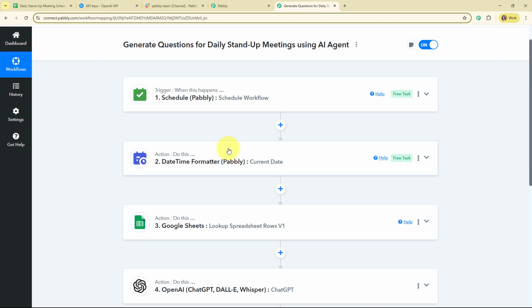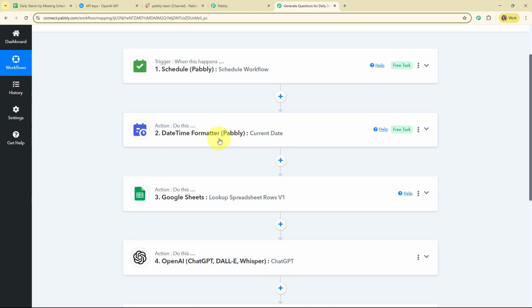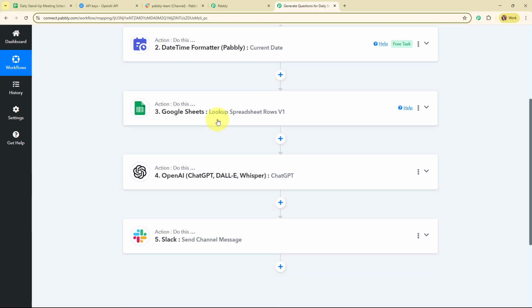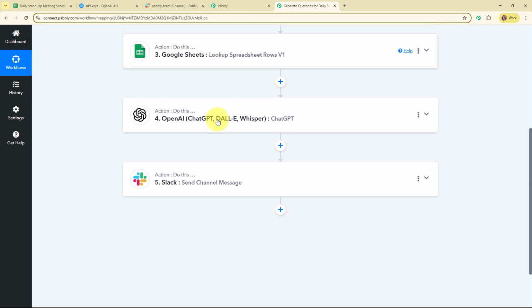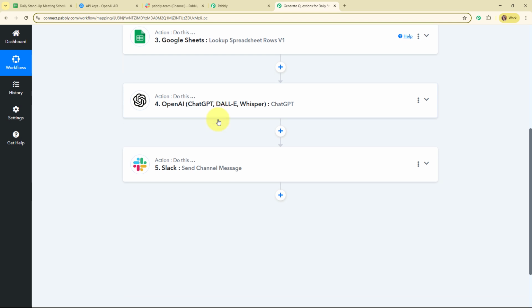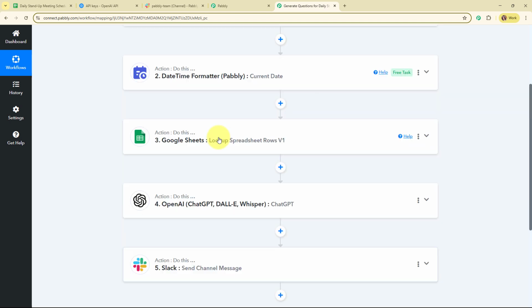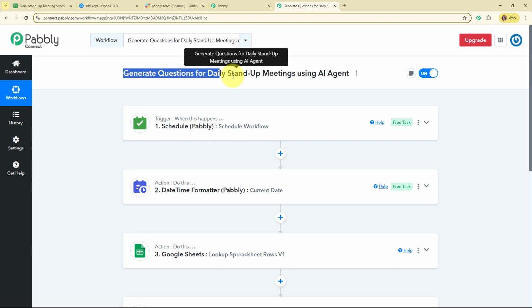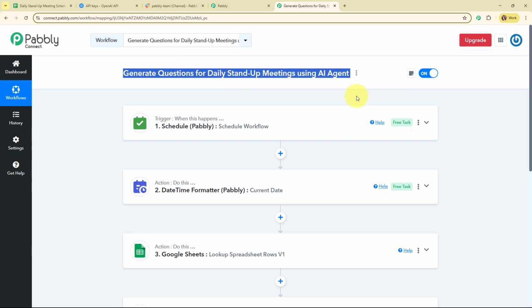And after extracting the current date, automatically it should look up for the current date in my Google Sheets. And after looking up for the values and getting the rows, it should send all these details to OpenAI to generate the relevant questions for that meeting. And after generating the questions, automatically that should be shared as a new message on my Slack channel. Alright, so these were the steps to how to generate the questions for daily stand-up meetings using AI agent.